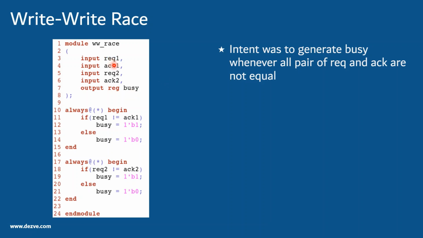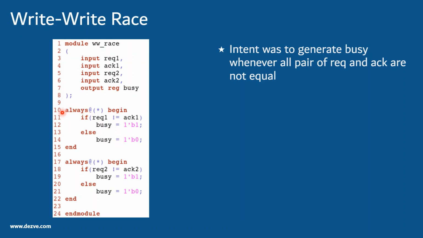So the design in the blocks from line 10 to 15 says that when the request and ack are not equal, we say that we are processing something, and if both are equal, we say we are not busy. Since we have two interfaces, there are two always blocks with similar logic, but both are driving the same busy signal. Now again there is a race here.